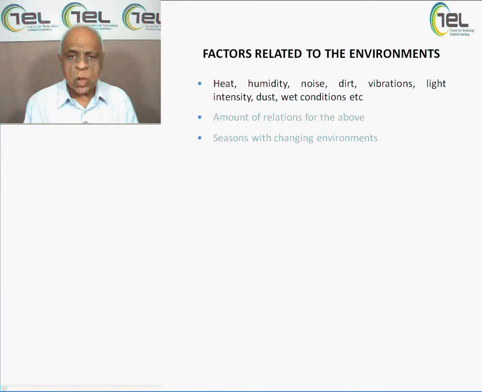Number one is heat, humidity, noise, dirt, vibrations, light intensity, dust, and wet conditions. These are the various areas which are going to play a big role as far as allowances are concerned, and then environments will be accordingly adjusted, and you will find wastage will be more, or wastage will be less, or no wastage.